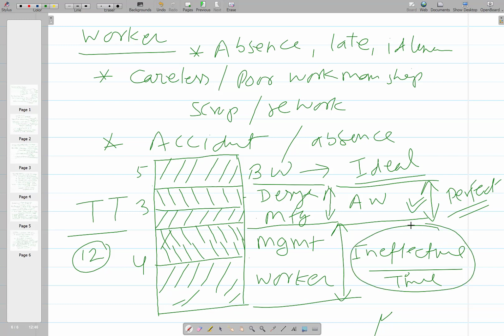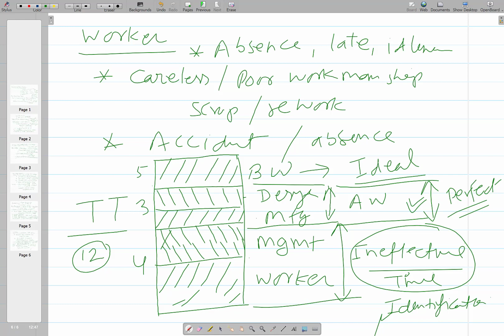So for cutting down the ineffective time, first it is important that it is identified, that it is there. So identification of the existence of the ineffective time is the first step, and then its quantification, how much it is, 4 minutes or 10 minutes or 2 minutes, so that has to be identified.